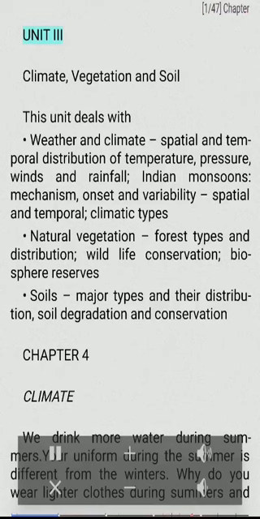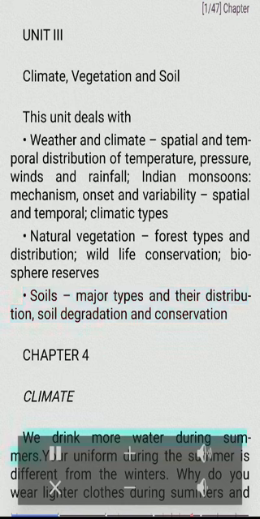Chapter 4. Climate. Unit 3. Climate, Vegetation and Soil. This unit deals with weather and climate, spatial and temporal distribution of temperature, pressure, winds and rainfall. Indian monsoons: mechanism, onset and variability, spatial and temporal. Climatic types. Natural vegetation, forest types and distribution. Wildlife conservation. Biosphere reserves. Soils, major types and their distribution, soil degradation and conservation.